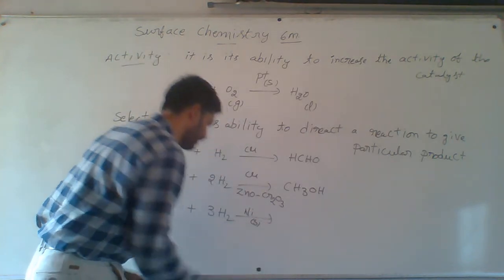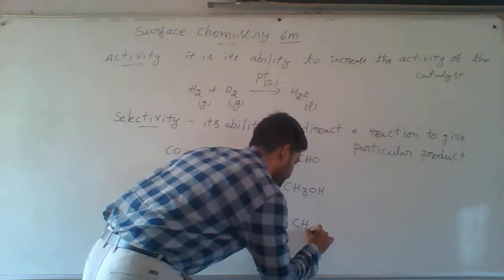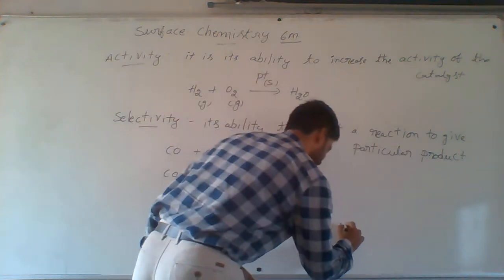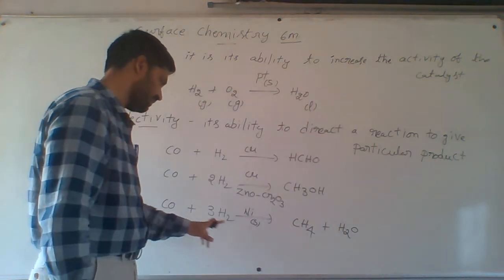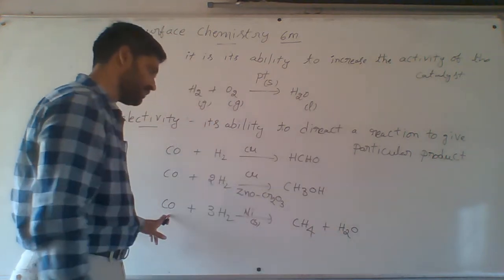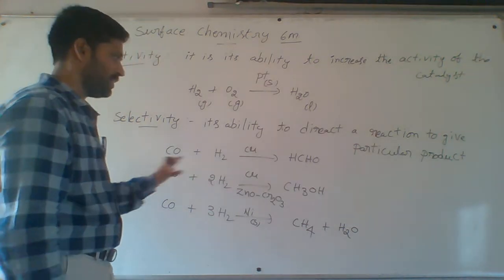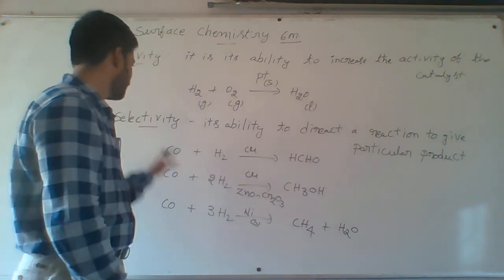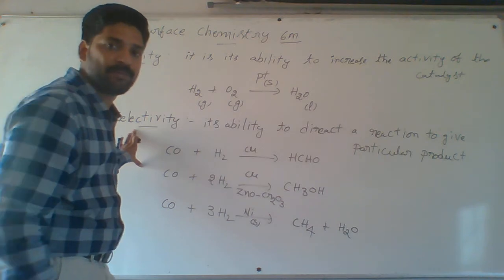Nickel is a solid catalyst. Then it forms methane, CH4, plus H2O. Now, how many hydrogens are there? 3 H2 are 6, and here 4 plus 2 is 6. There is one oxygen atom. This is a balanced equation. Observe, I am changing the catalyst and the product also changes. Selectivity means its ability to direct a reaction to give a particular product.